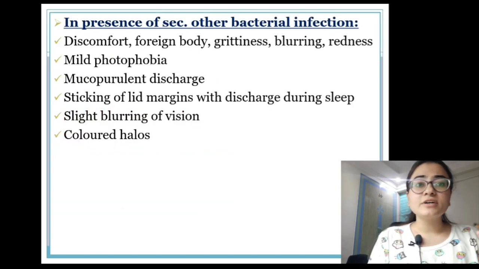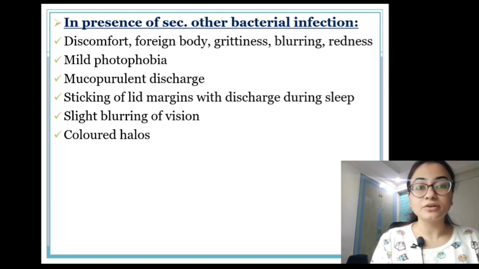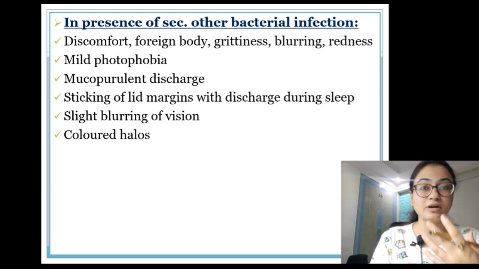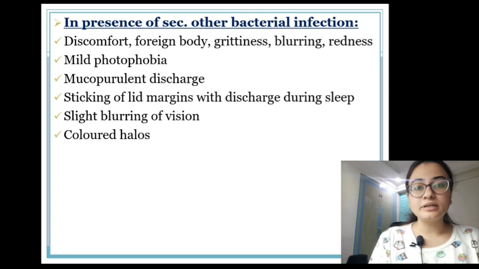In presence of secondary bacterial infections, we can have discomfort, foreign body sensation, grittiness, blurring, redness, photophobia, that is difficulty in seeing light, mucopurulent discharge, sticking of lid margins, slight blurring of vision and colored halos, which is due to the prismatic effect of the mucus.